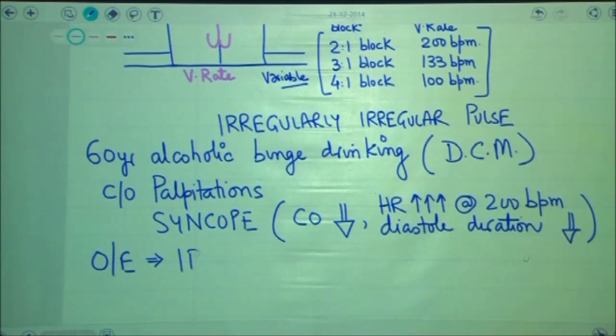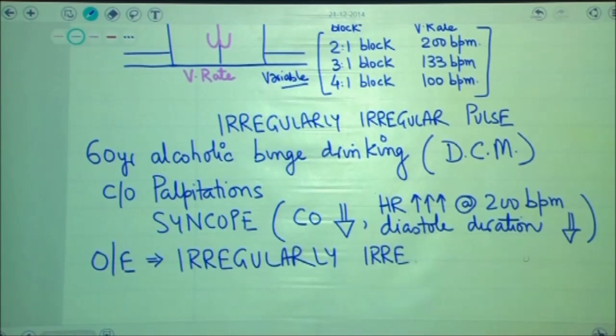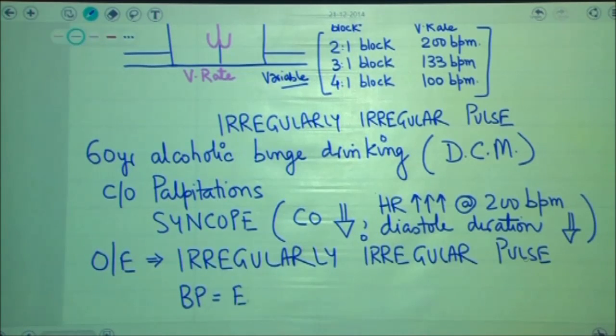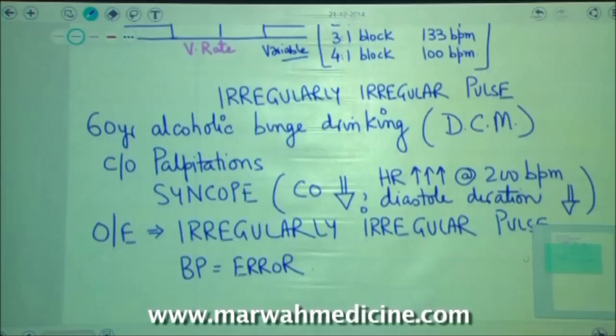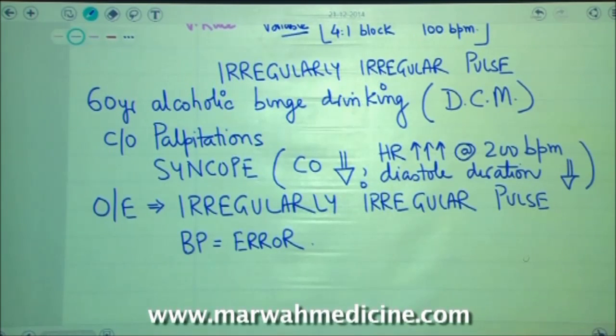When this patient is brought to the hospital, he is not in his senses. As a doctor, you would obviously like to feel the pulse of the patient. And when you put your hand on the pulse, you notice that the pulse was racing and it was not having any rhythm. It was an irregular pulse. In this patient, if you try to record the blood pressure, the machine will show an error because the machine would not be able to feel the pulse. So therefore the blood pressure would either come as error or would be non-recordable.